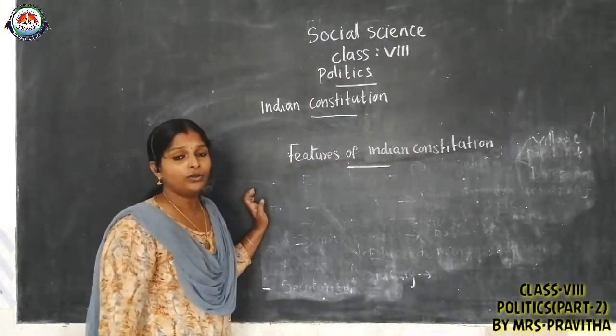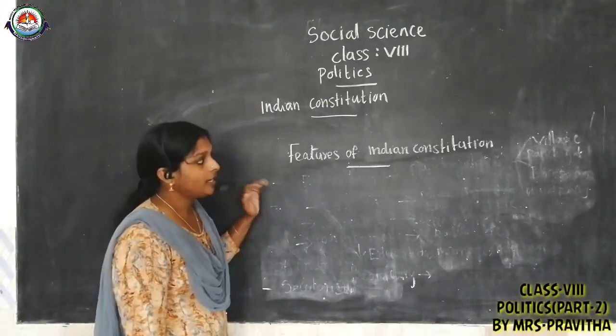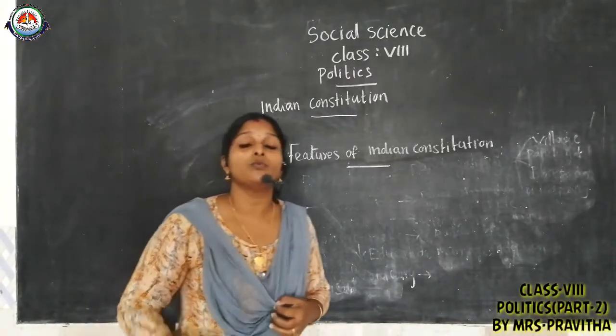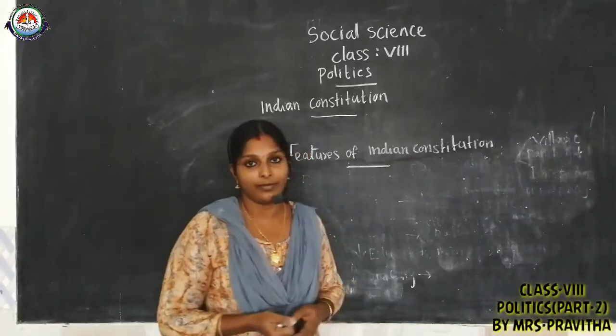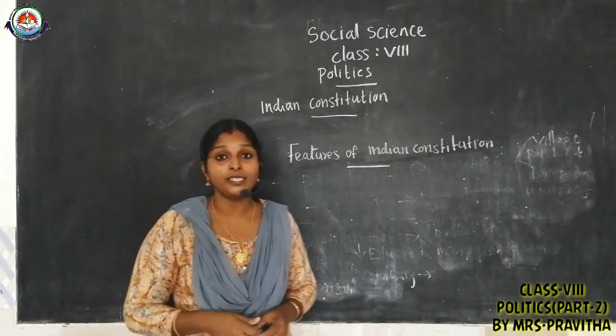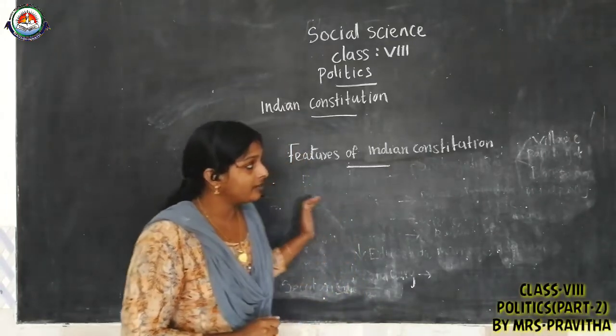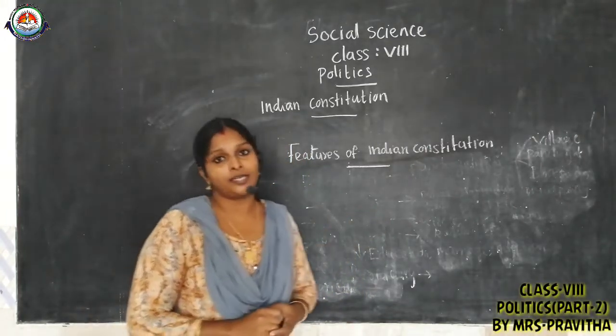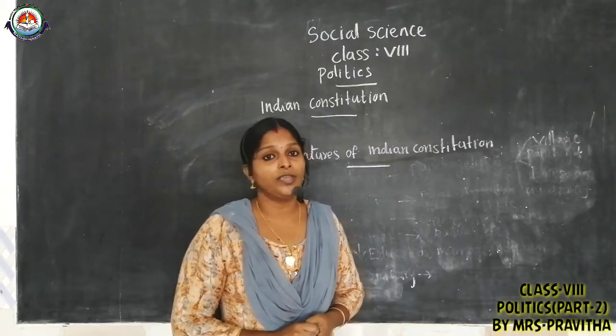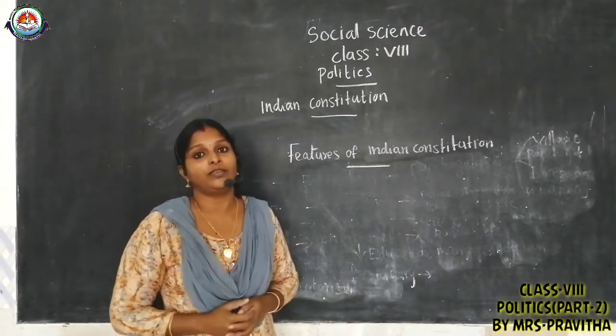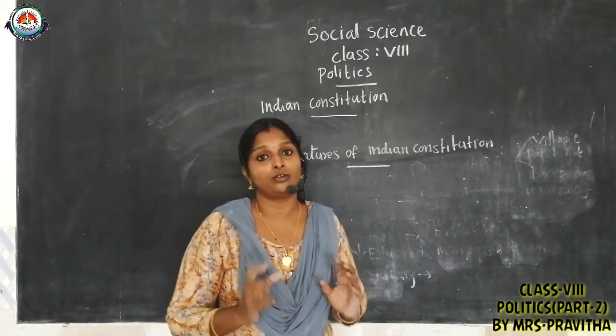Why? Because in India, central government is more powerful than state government. State government is subordinate to the central government. So in this sense, we can say India is not following true federalism.